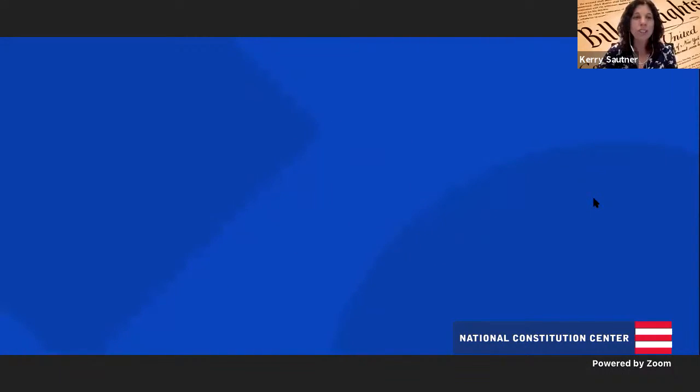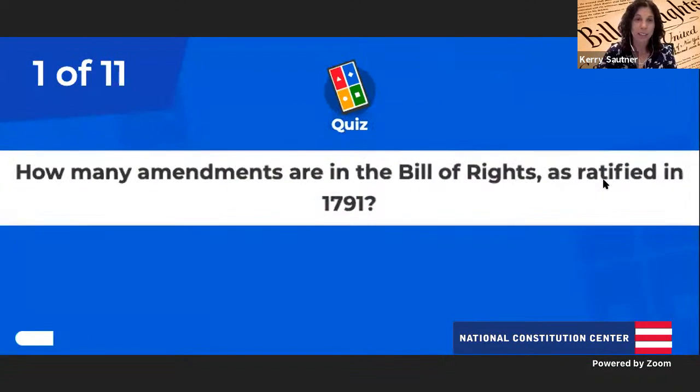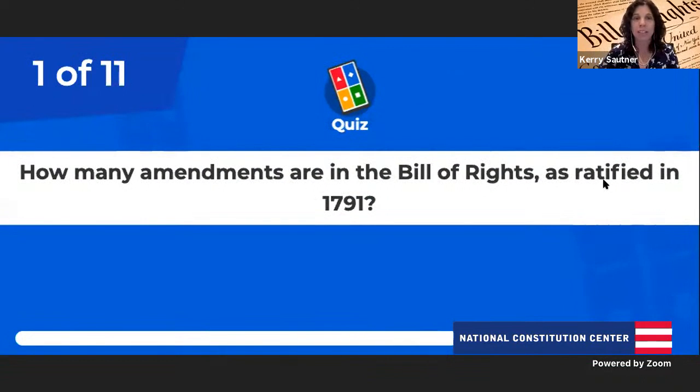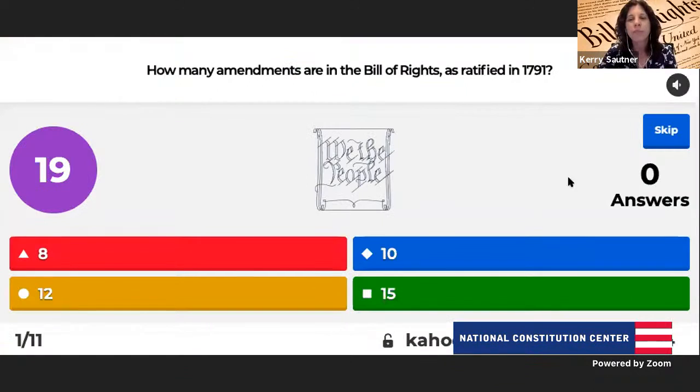And all students who are doing this at home, there's a fun music sound that goes along with this. So how many amendments are in the Bill of Rights that was ratified in 1791? Were there 8, 12, 10, or 15?